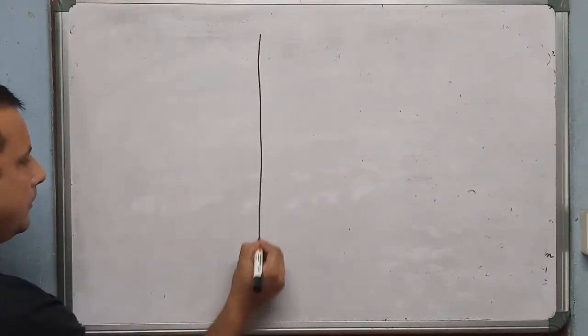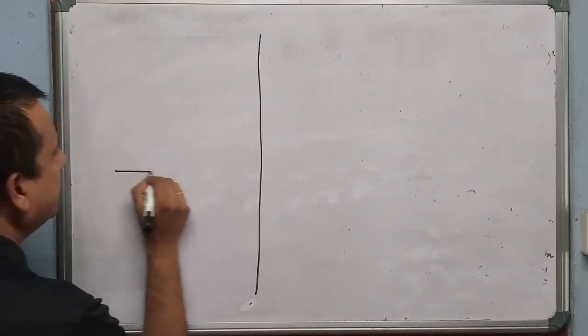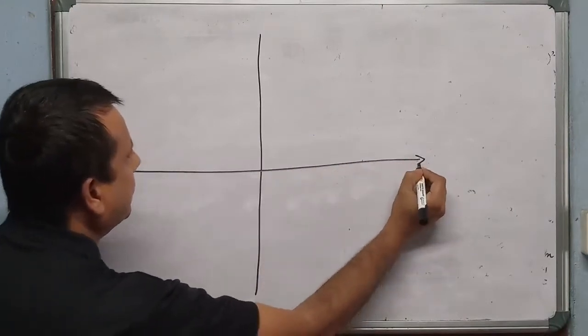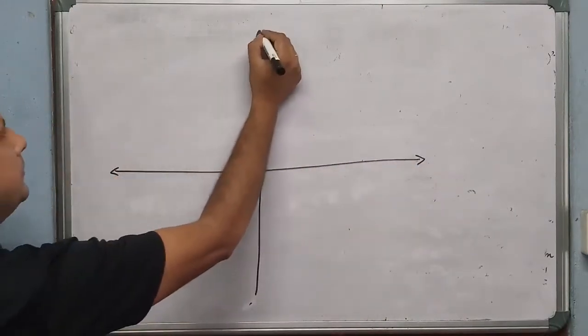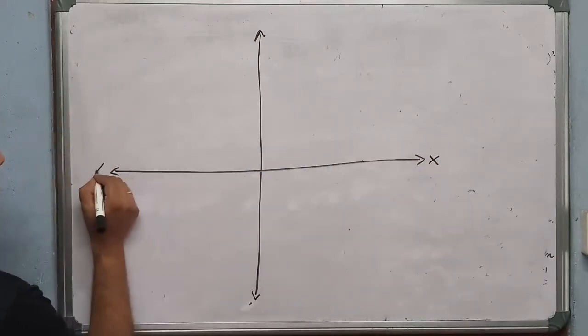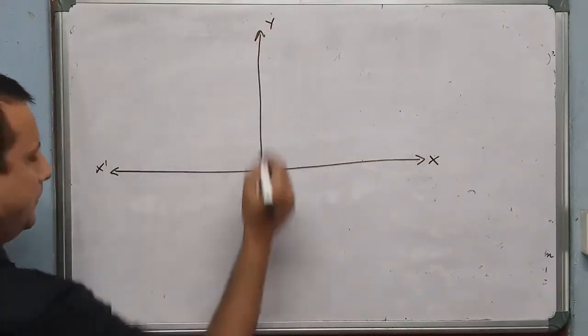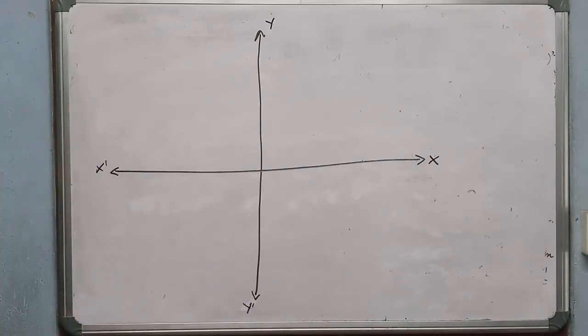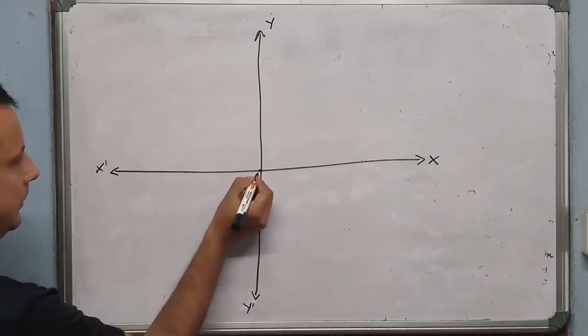Now in this topic, you have to draw one coordinate axis. This concept, dear student, is important. Now this is the coordinate axis, and this one is the origin.